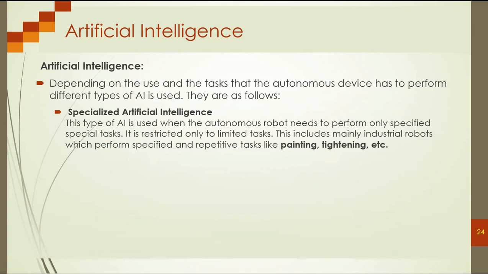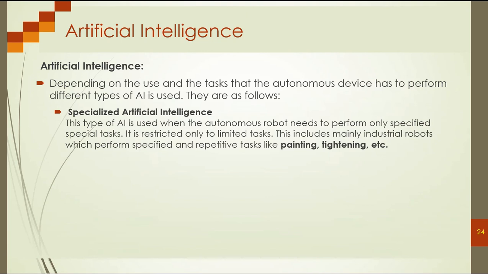Okay, this one is specialized artificial intelligence. As you see, maybe sometimes in the factory or the industrial robots, they just do the same thing again and again. If you remember last week, we said we have one kind of robot we call a stationary robot.